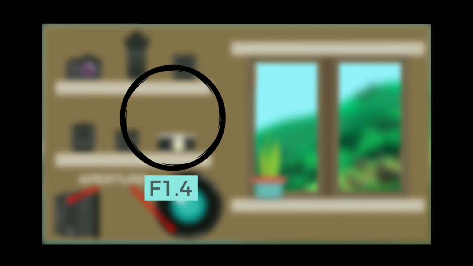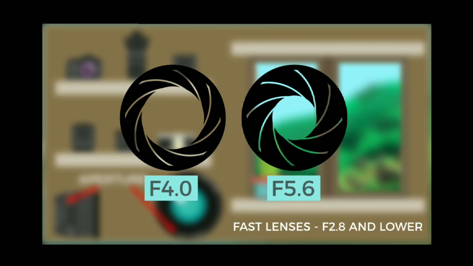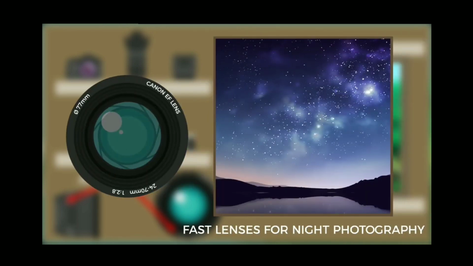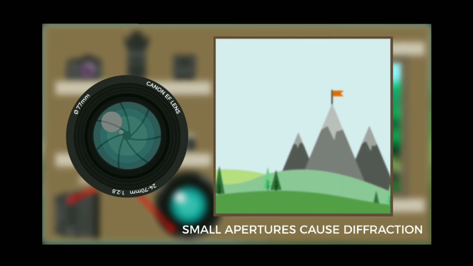Lenses with apertures of f1.4 or f2.8 are considered fast lenses because they can pass more light into the camera than, for example, a lens with a maximum aperture of f4 or f5.6. That's the reason night photography usually requires fast lenses. The minimum aperture of a lens is usually not important and should rarely be used as diffraction will cause the image to lose clarity. It is also worth noting the two types of lenses, primes and zooms.